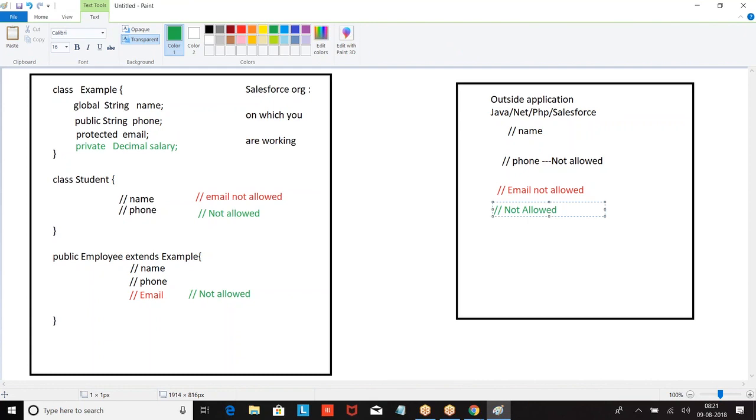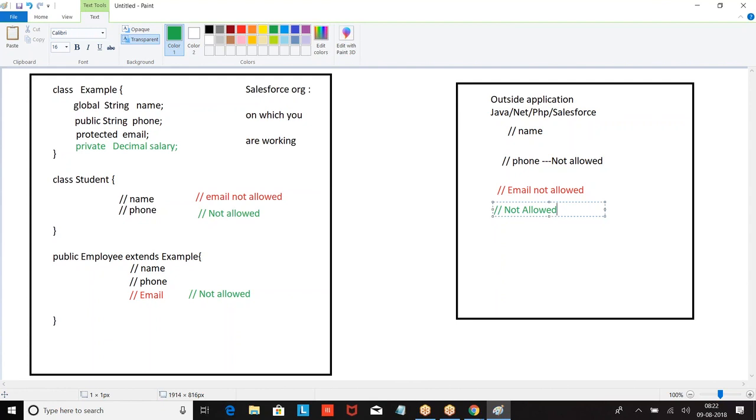Now tell me: global means anywhere within the organization and outside the organization, generally for web services. Public means anywhere within the organization, but not outside the organization. Protected means within the class and the child classes. Private means only within the class.